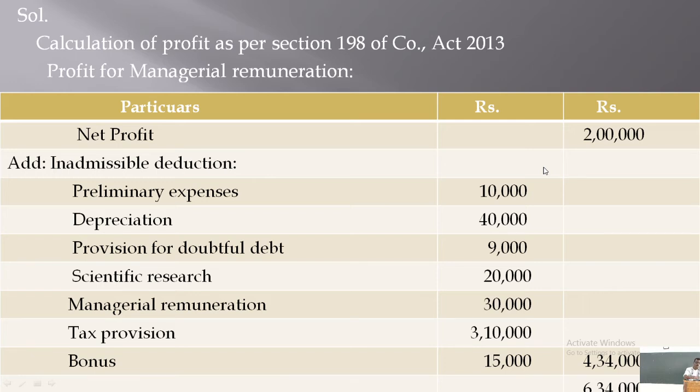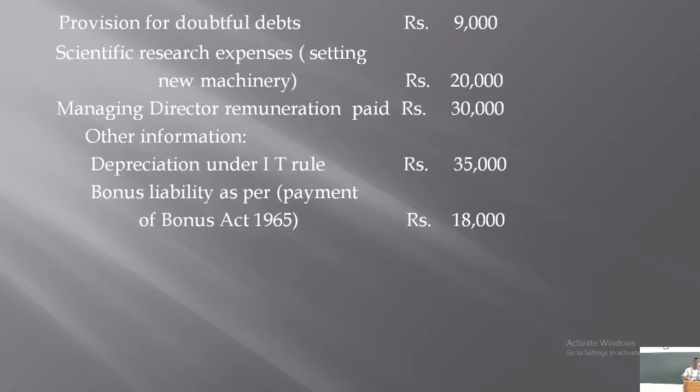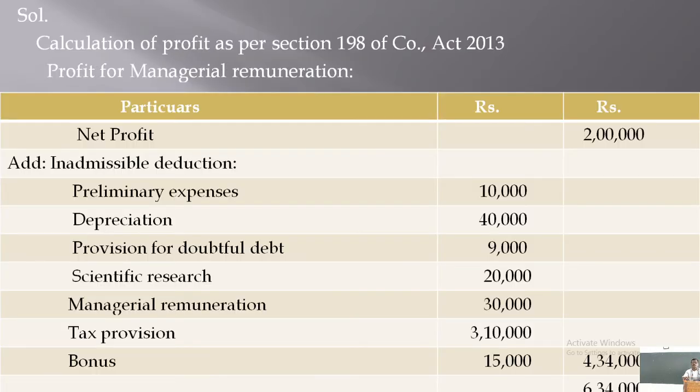Similarly, you have scientific research expenses. Scientific research expenses of rupees 20,000 are related to setting up of a new machinery.